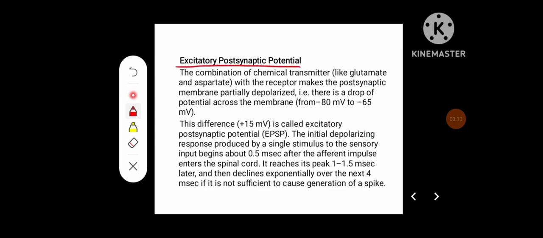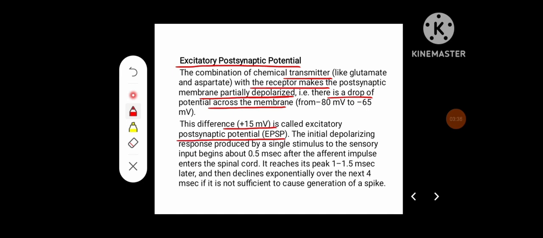Excitatory postsynaptic potentials. The combination of chemical transmitters like glutamate and aspartate with the receptors makes the postsynaptic membrane partially depolarized. That is, there is a drop of potential across the membrane from, for example, minus 80 to minus 65 millivolts. This difference of plus 15 millivolts is called excitatory postsynaptic potential, that is EPSP.